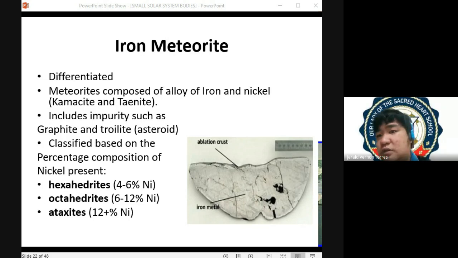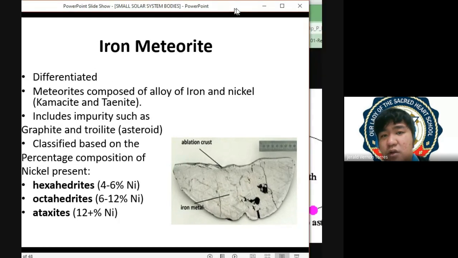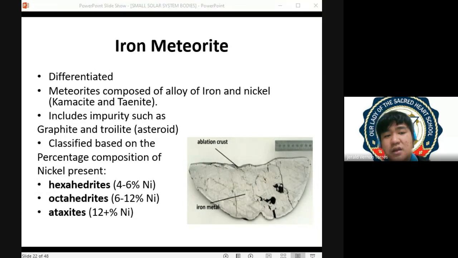So yung classification niya, it would depend on the percentage nickel present in your meteorite. So pag 4-6% nickel, it's called as hexahedrites, no? Pag 6-12% yung nickel, this will be called as octahedrites, and pag greater than 12% yung nickel composition natin, siyang ataxite. So tatandaan niyo yan. Nakaklasify yung iron meteorite based on the percentage nickel.